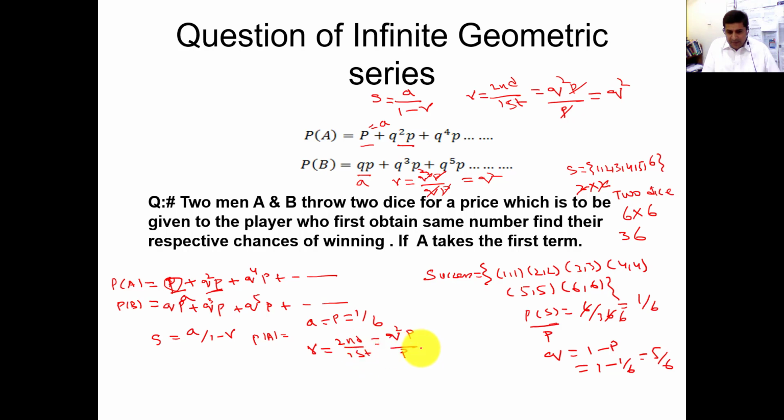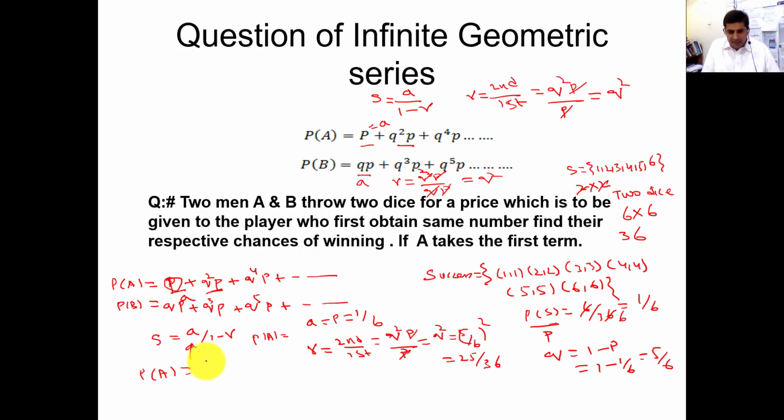First term, second term divided by first term. It is cancelled with this. Q square and 5 by 6. You need to take square, which is 25 by 36. So probability of A will be, you need to put in this formula now.